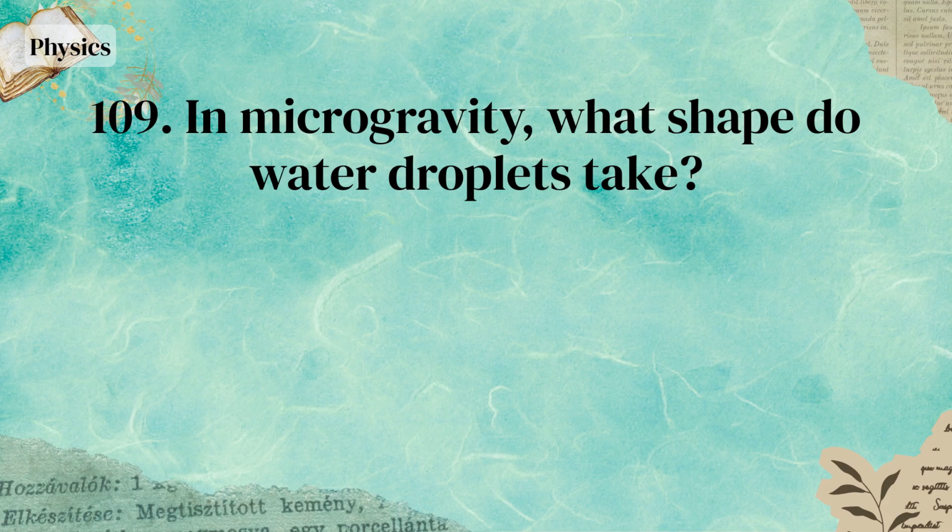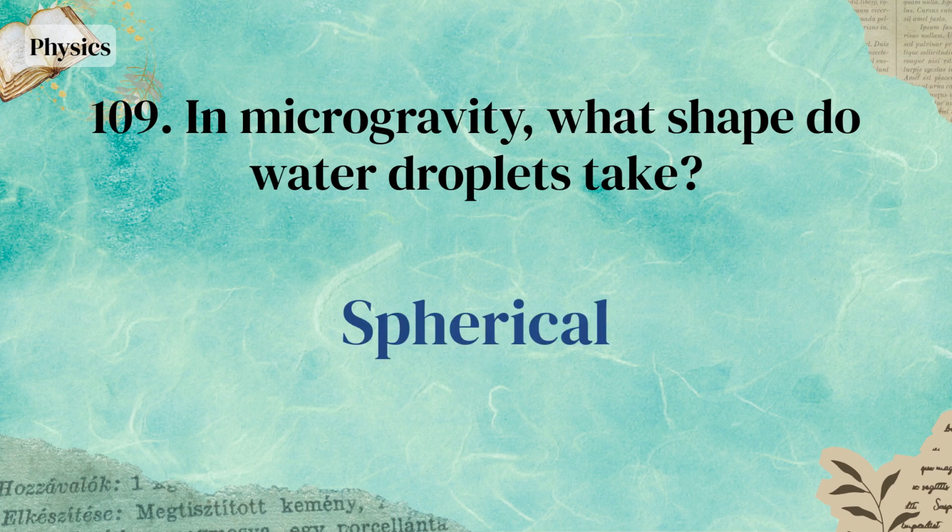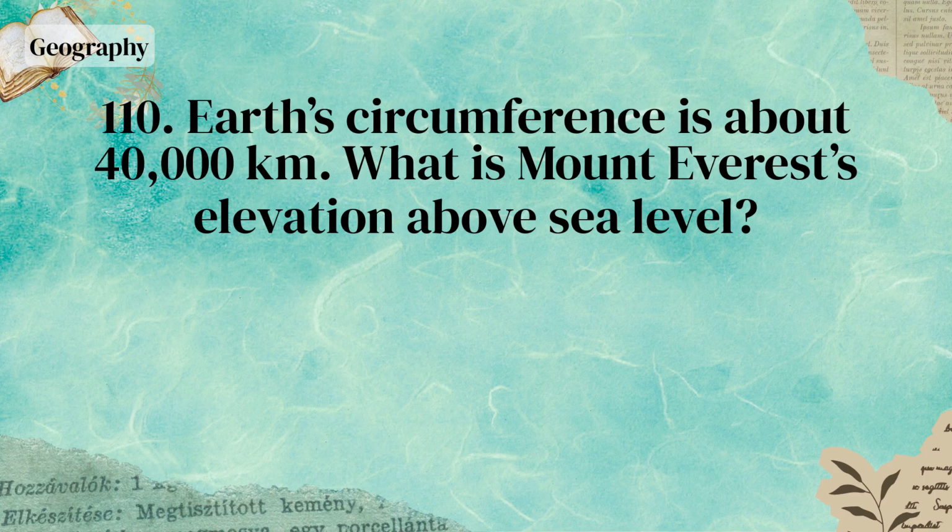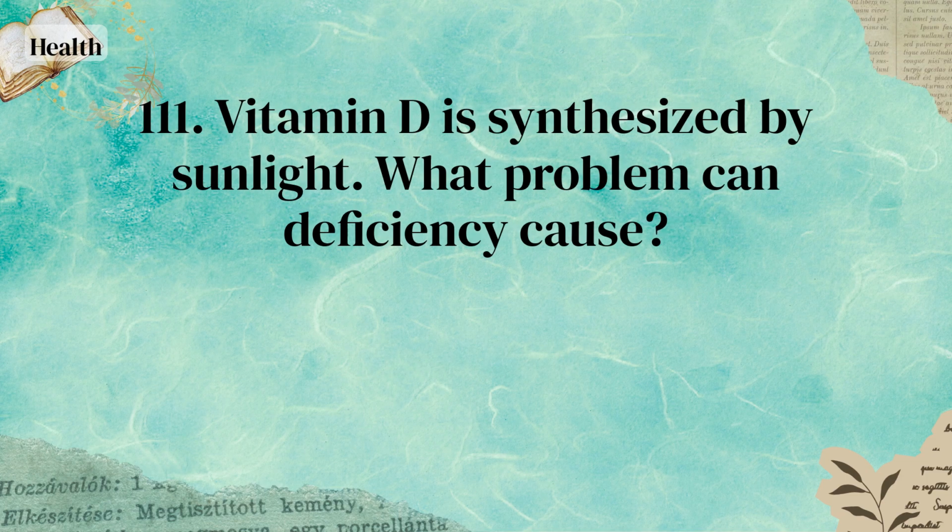In microgravity, what shape do water droplets take? Spherical. Earth's circumference is about 40,000 kilometers. What is Mount Everest's elevation above sea level? 8,849 meters. Vitamin D is synthesized by sunlight. What problem can deficiency cause?